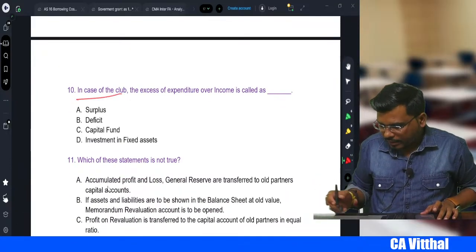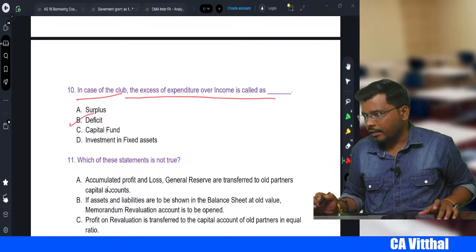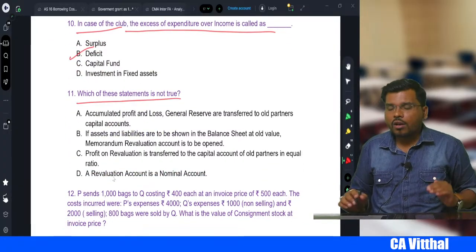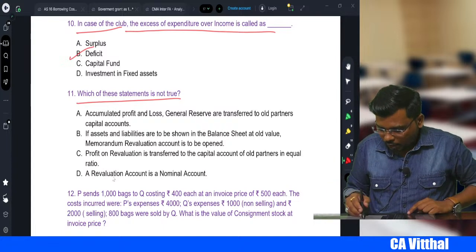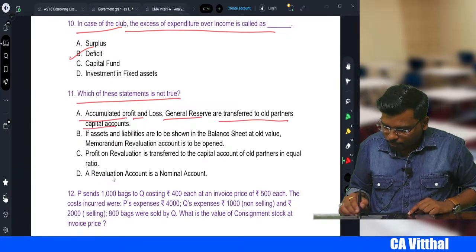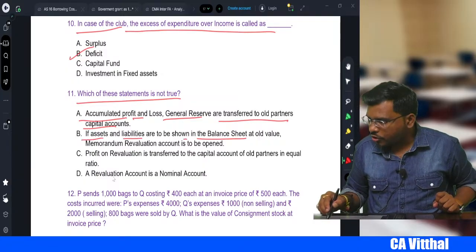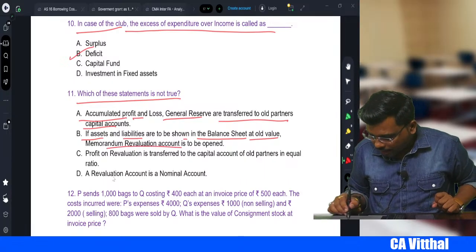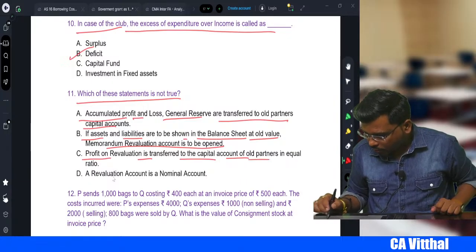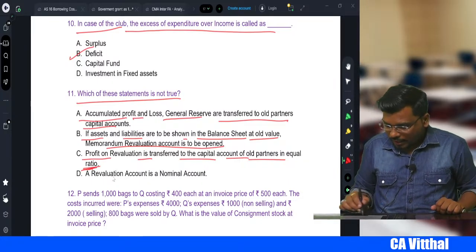In case of the club, the excess of expenditure over income is called what? Excess of expenditure over the income we call as deficit. Next, which of the following statements is not true? Accumulated profit, loss and general reserve are transferred to old partners capital account. Yes. If the assets and liabilities are to be shown in the balance sheet at old value, memorandum revaluation account will be opened. Yes. Profit on revaluation is transferred to the capital account of the old partners in the equal ratio. Revaluation is nominal is correct.